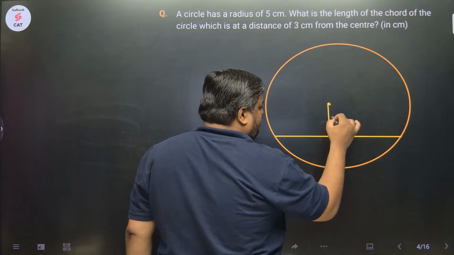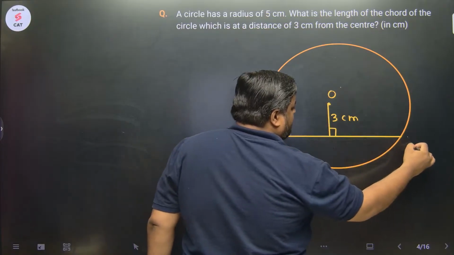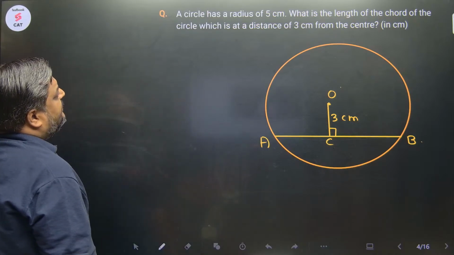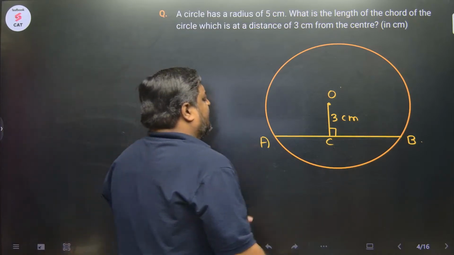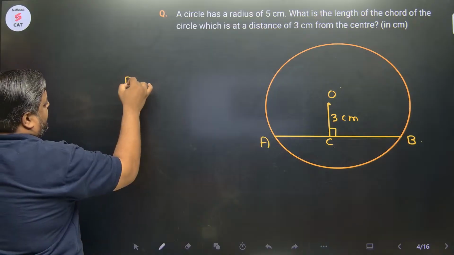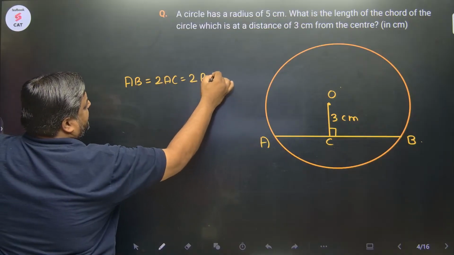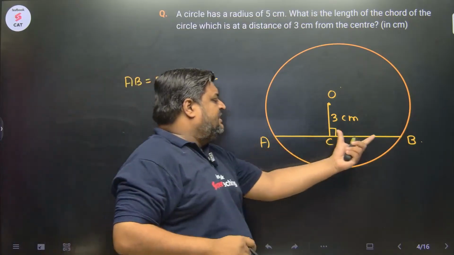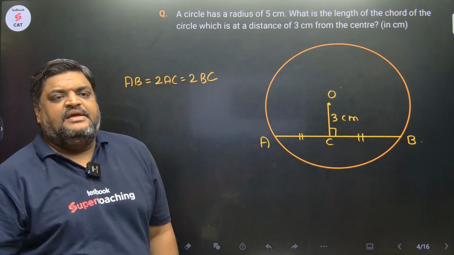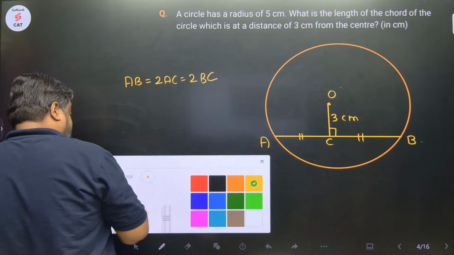So this is perpendicular and this is 3 centimeter. Let's say O is the center, AB is the chord, and this point is C. You need to find the length of the chord, AB. Now we know that the perpendicular from the center to the chord bisects the chord. So AB is 2 times AC or 2 times BC. These two are equal, AC is equal to BC. If I get either AC or BC, I can find the length of the chord, right? Let's do a very basic construction.